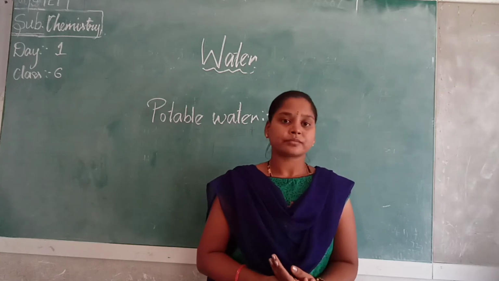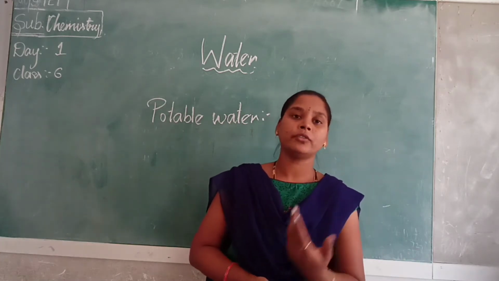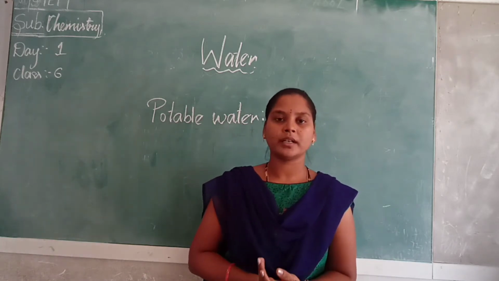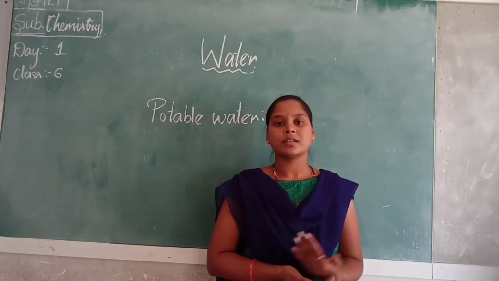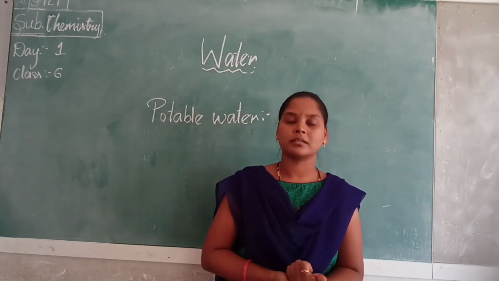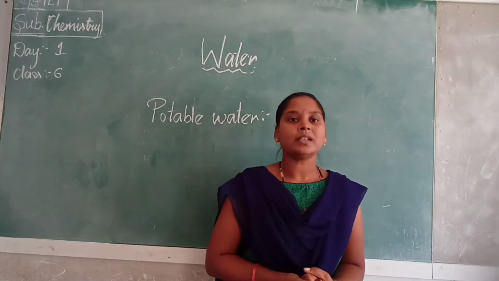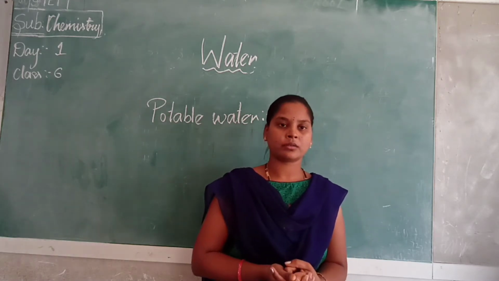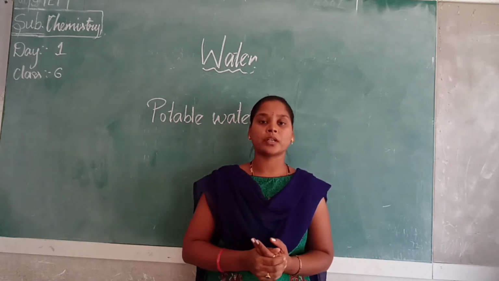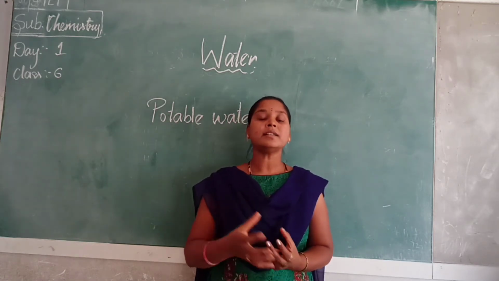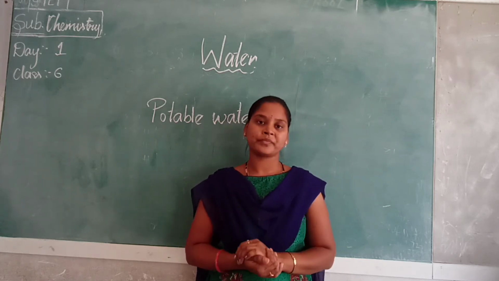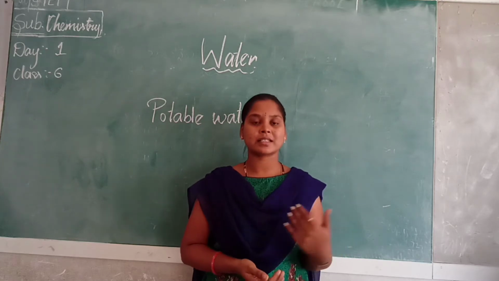So the main thing: what is the source of water? Rain is the main source of water, right? As we could not get rain in all the places, the sources of water are of two types. What are they? Natural, that is underground water as well as surface water. Even in this we also have above surface water. Above surface water is nothing but water vapor. Surface water means water which is on the surface, that is rivers and lakes.